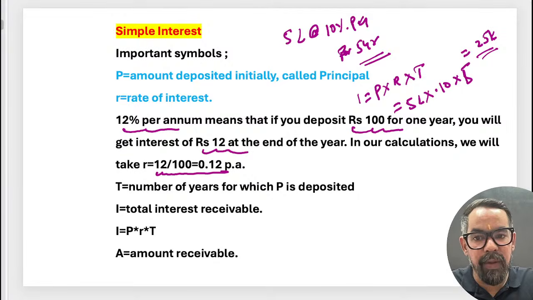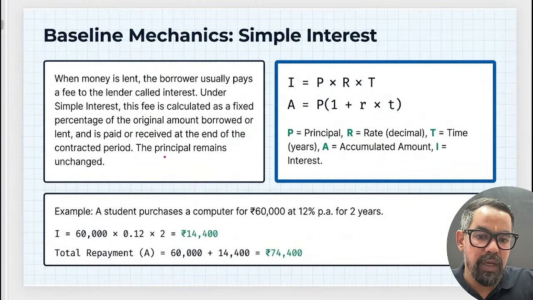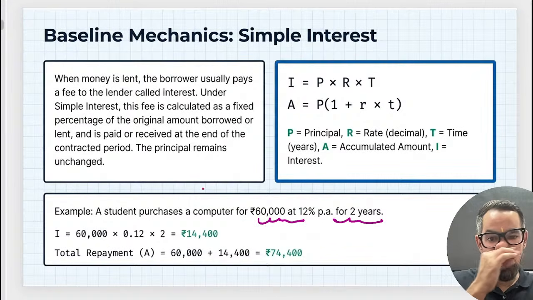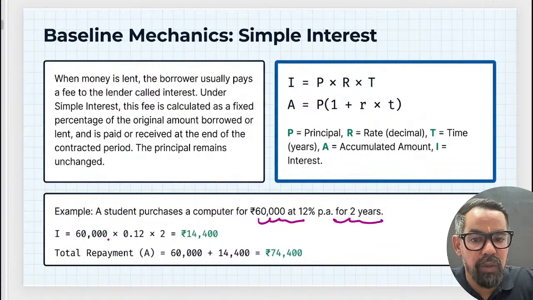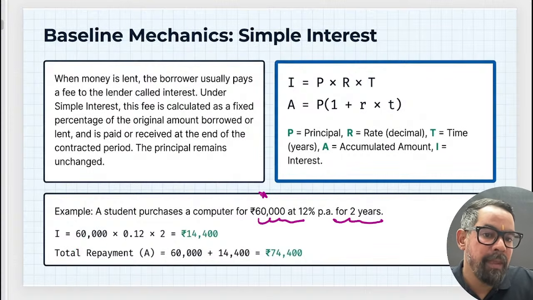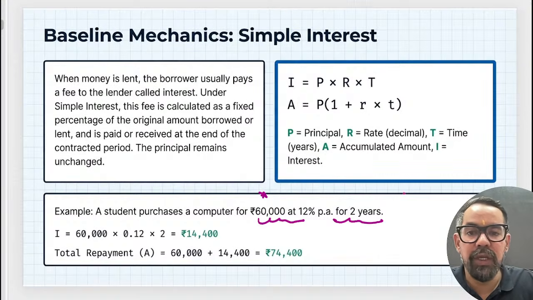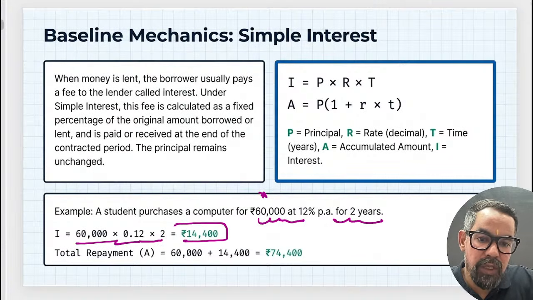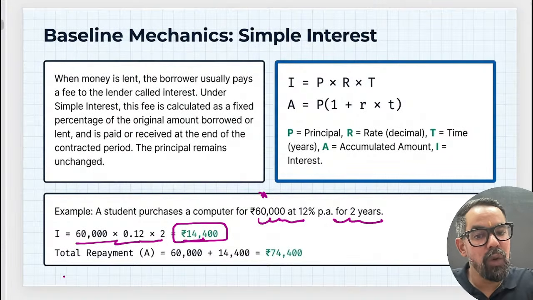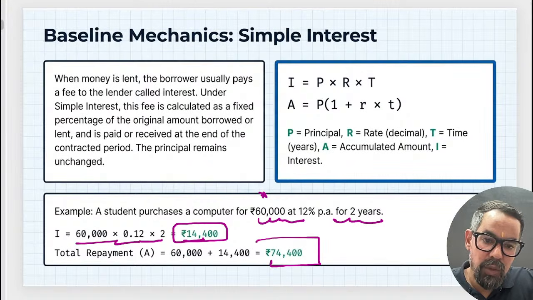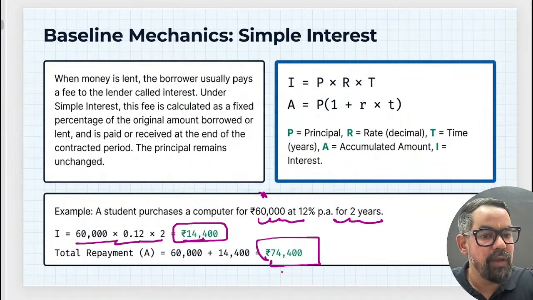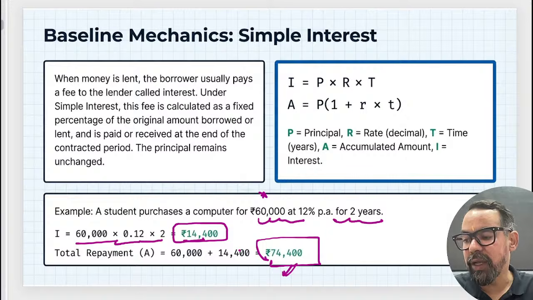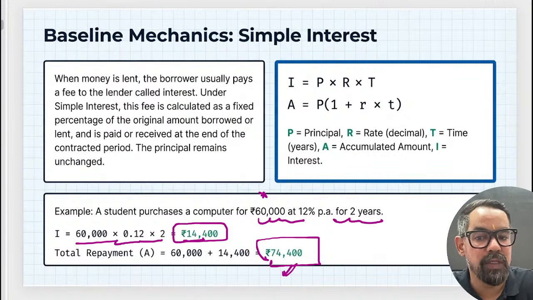Another example: suppose 60,000 at 12% for 2 years. So the principal amount is 60,000, the rate of interest is 12%, and T is 2 years. So 60,000 into 0.12 into 2. This is the interest amount on that particular borrowing. Sometimes they'll ask you the total amount. So principal, which is 60,000, plus this interest, comes to the total. So simple interest is something which you have studied many times, especially when you prepare for this particular examination.